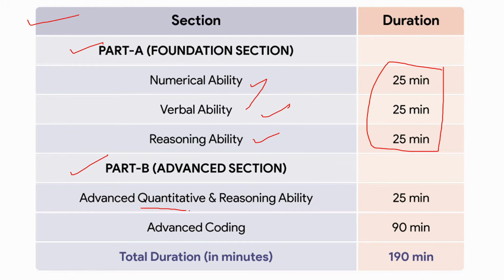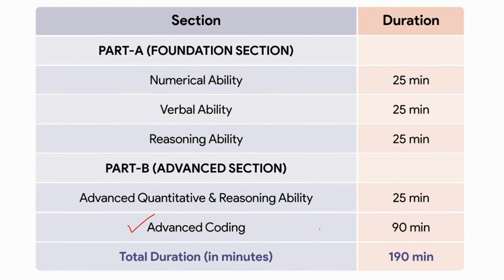Advanced quantitative reasoning ability means you will get advanced types of questions, like they give options and you have to fill in the blanks. They will give the question with options A, B, C, D. That is called the advanced section, with some questions like that only. Here you can see the advanced coding section is there.